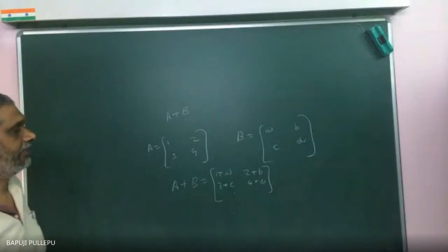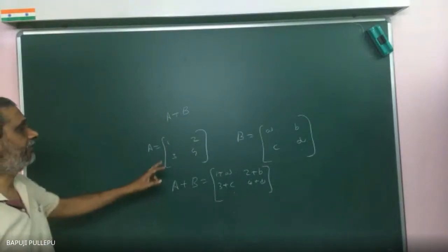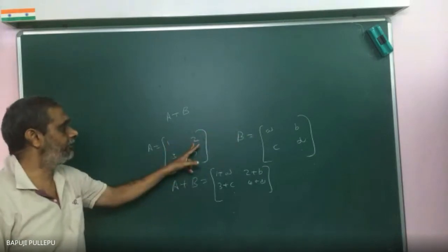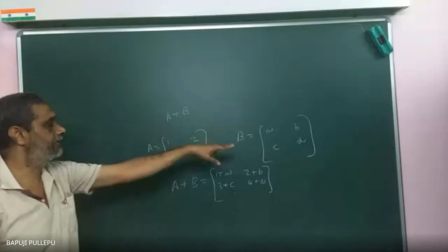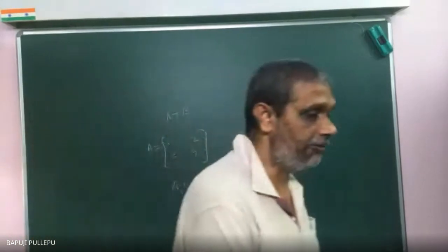Okay. 1 plus A, 2 plus B, 3 plus C, 4 plus D. Corresponding element means what? This is 1 1, that will also be 1 1. This is 1 2, that will also be 1 2. You add the corresponding elements. Now it is clear, you are all familiar.